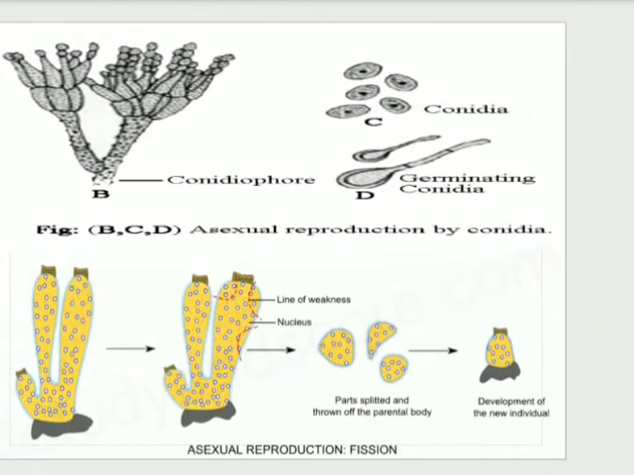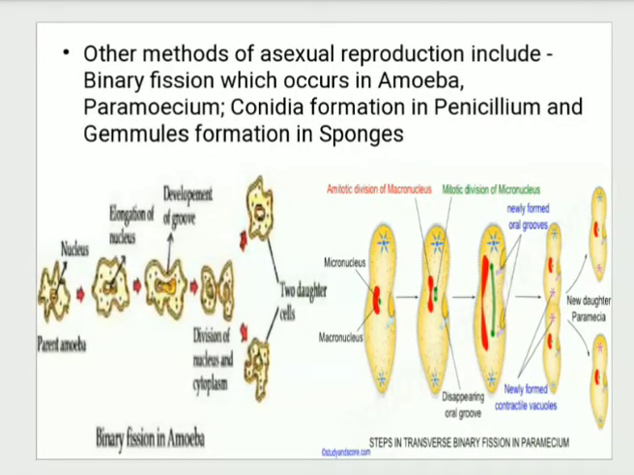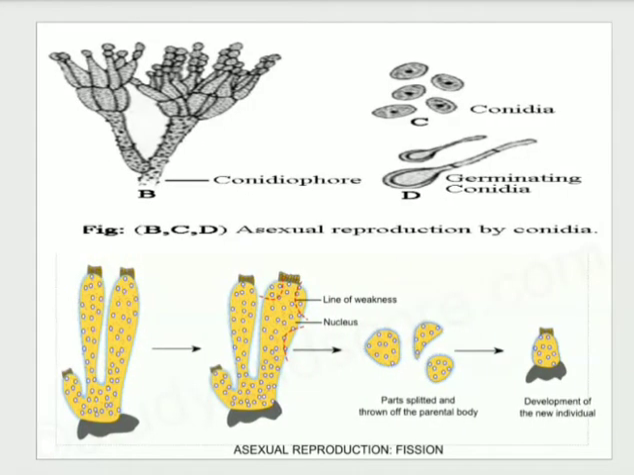So these are the other methods of asexual reproduction. This is binary fission in case of amoeba. Then we have seen it in case of paramecium. Third example is asexual reproduction by conidia or conidiophore. And the fourth one is asexual reproduction by fission in case of sponge. So that refers to asexual reproduction.